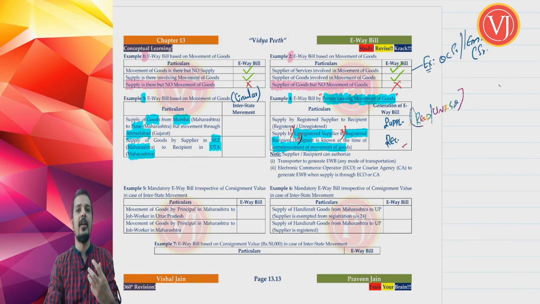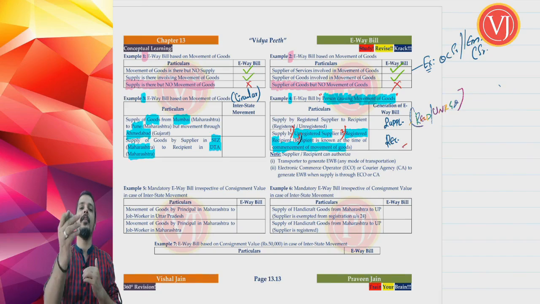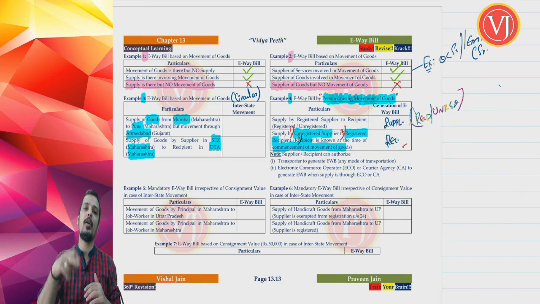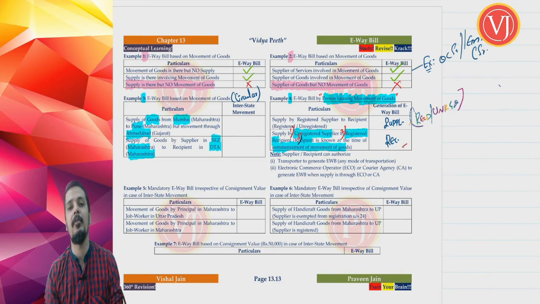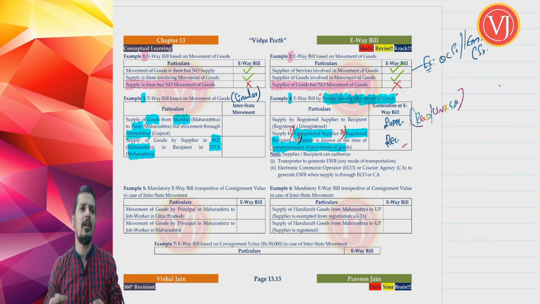You look at the language. When I am taking the goods out from my shop, I know that the goods are taken for delivery to your shop, which means that you also know that I am going to come to your shop. So recipient is known at the time of commencement of movement of goods. They want to tell that it should not be a case of chain sales. I should not come randomly to your shop and give you some goods and sell the goods. That should not be the case.